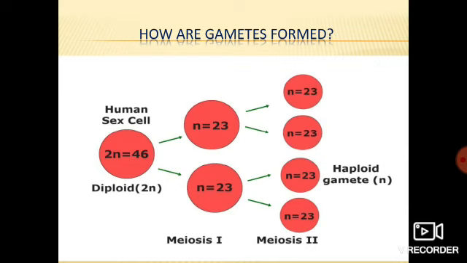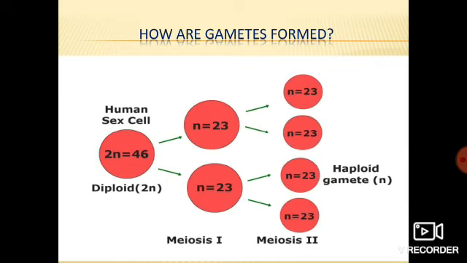Correct. But here what we have seen is that the number of chromosomes present in the parent cell is 46. After meiosis 1, it is producing 2 daughter cells, but the number of chromosomes has been reduced. The number of chromosomes is now 23, right? Now these two daughter cells with 23 chromosomes undergo further meiosis, known as meiosis 2, and it is producing 4 daughter cells which all have 23 chromosomes. Means ultimately it is producing 4 daughter cells by the process of meiosis 1 and meiosis 2.